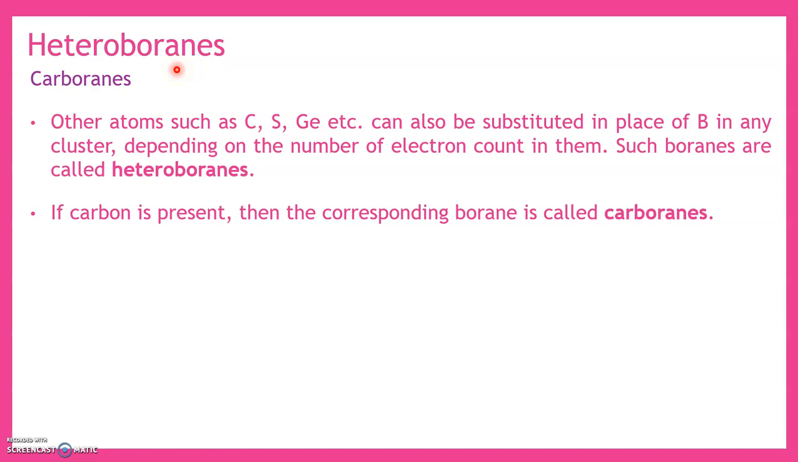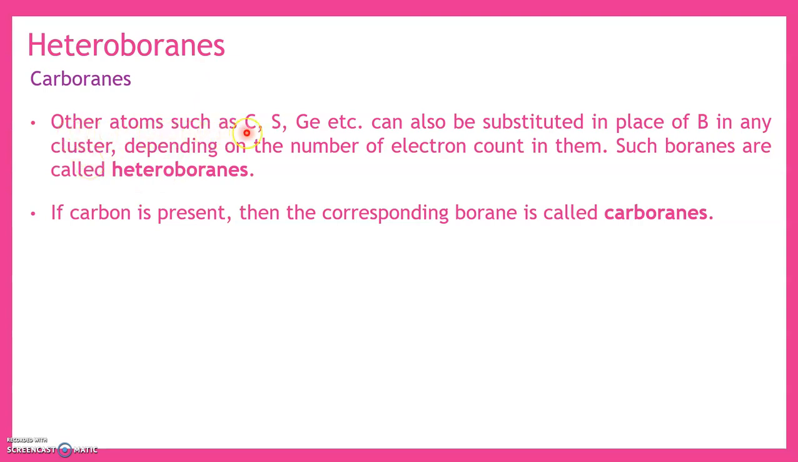So initially, what is present in the cluster? If it is a borane cluster, then all the atoms present in the borane will be boron and hydrogen. If any other atoms are present in the borane cluster, then we are going to call those kinds of boranes heteroboranes. So let us see the definition now.